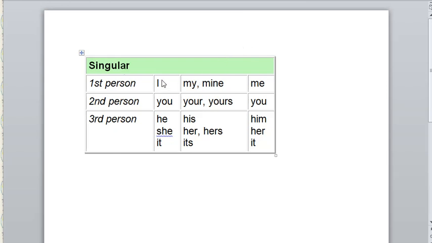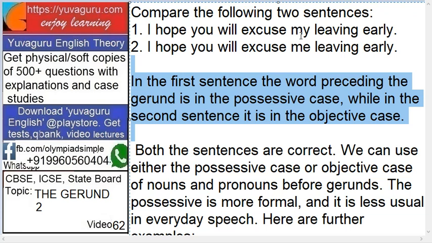So it's like this. See this, there are three cases in nouns. One is subjective, this is possessive, and third one is objective. Subjective means I, possessive means my, mine, which shows possession, and objective means an object which we are directing towards, it's the end part. Second person, you, your, yours, and you. He, subjective, his, possessive, him, objective. Okay, you can follow the videos on nouns and pronouns, you'll see all these cases there. So my is possessive, me is objective.